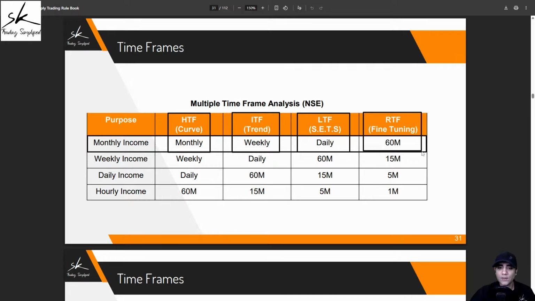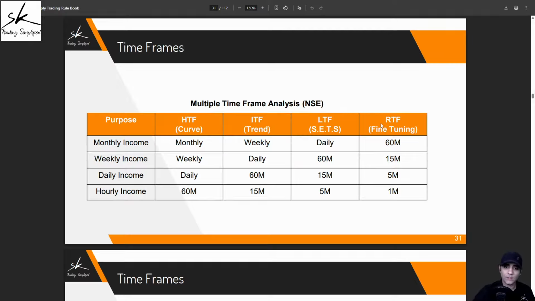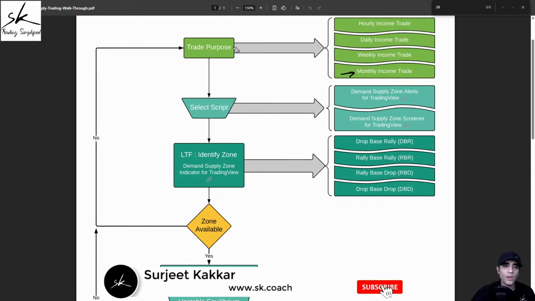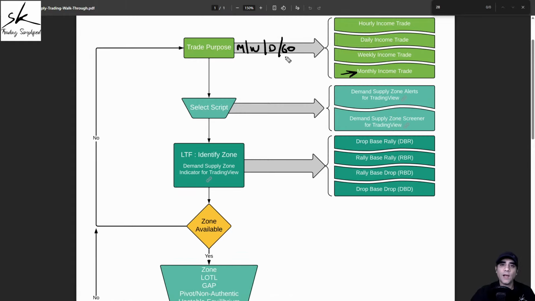And in case we need to use the refining time frame, then my refining time frame will be the 60-minute chart, which can be used for multiple purposes, like fine-tuning the zone, type 2, type 3 entries, or in case we need to apply some additional rules, that is also where this time frame can help us. So as soon as I'm done with my step number 1, I now have the clarity on what time frames I'll be using, because I opted monthly income as my trade purpose. So my time frames now are monthly, weekly, daily, and 60. Plus what analysis I need to do on each and every time frame, I also have the clarity on. So my challenge number 1 is taken care of.